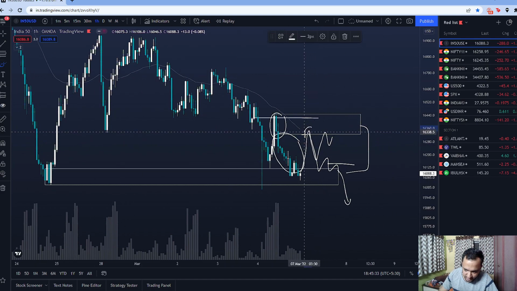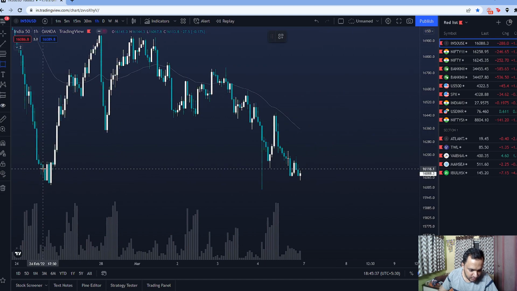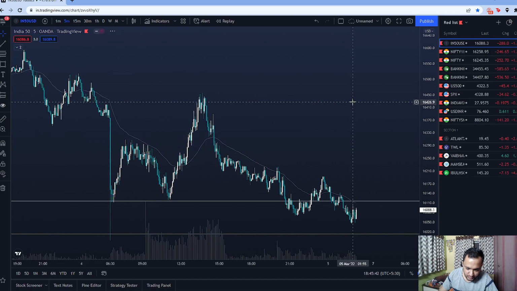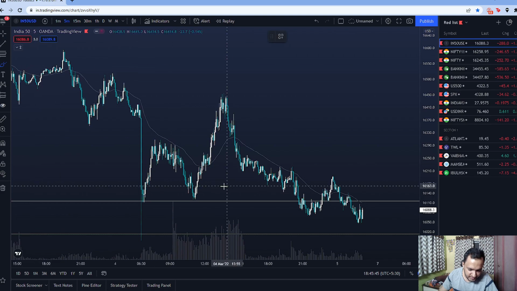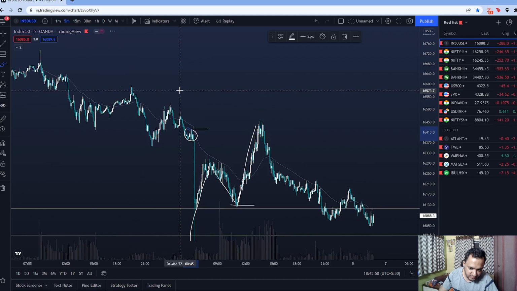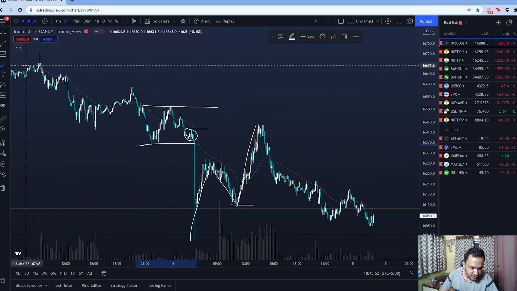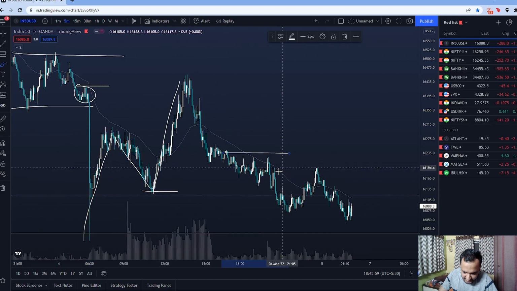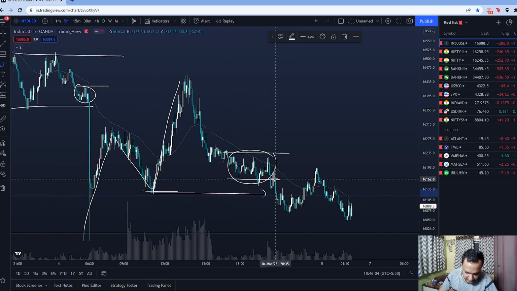Now, what if it doesn't come all the way till this supply? Then what should we do? In that case, we'll go to some sort of a lower time frame supply zone, and a lower time frame base which made the new low. So see, this is your uptrending structure right here, right? This broke through the supply as well, even though it did not break through this base, which is what I look for mostly when I'm looking for a change in trend. But still, this up move was very strong, right? Now you see this supply right here, this side base movement took this low out, and it's already tested the supply, and again we are falling.